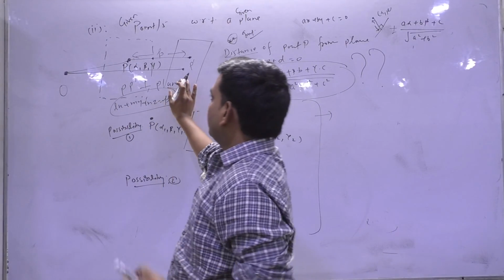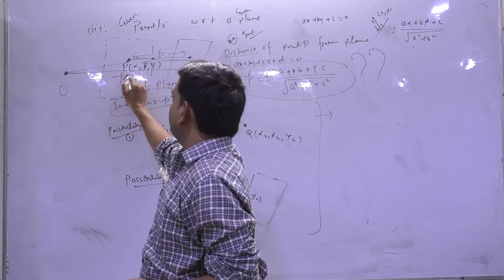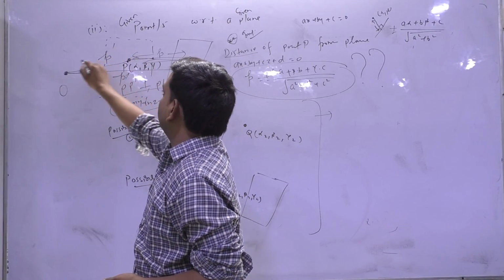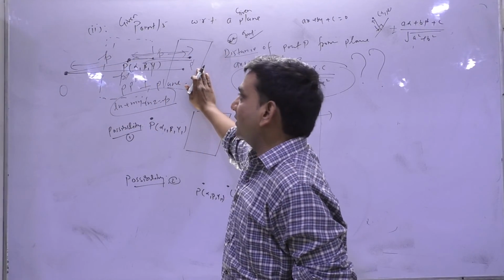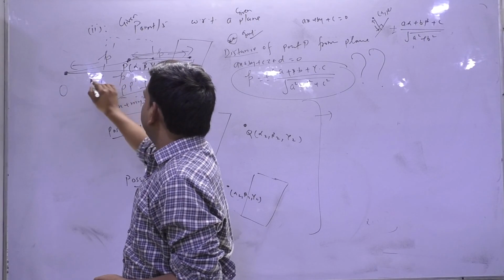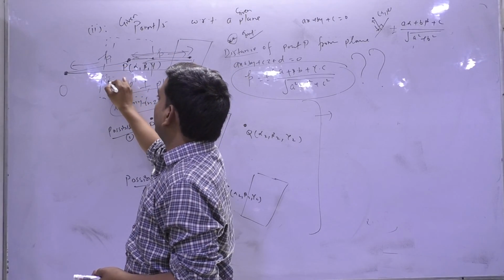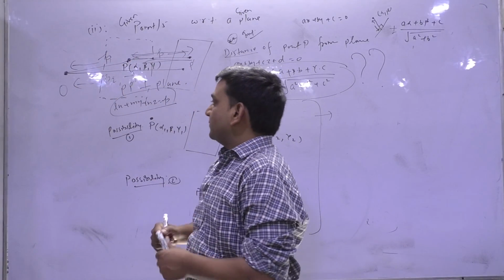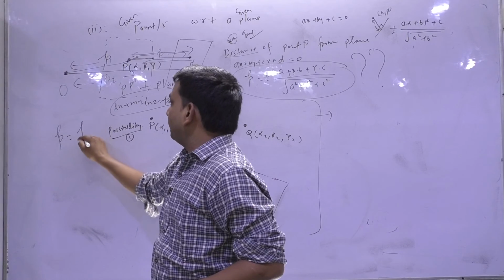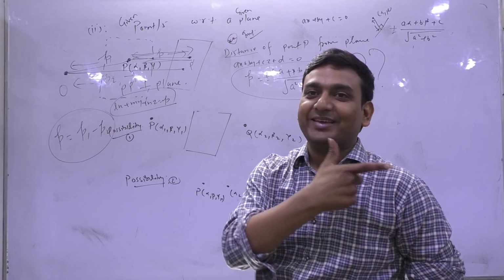So O से P dash तक की, और O से P तक की distance, suppose that P1 and P2 I say. So this distance will be P1 minus P2 or not? हो गया काम.